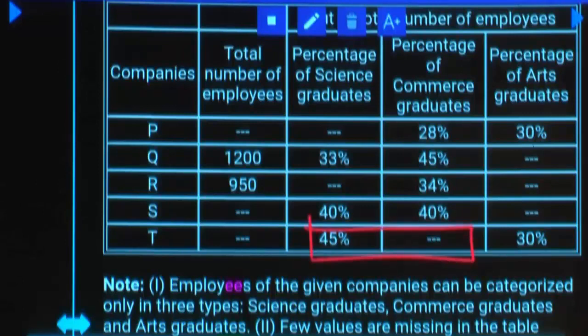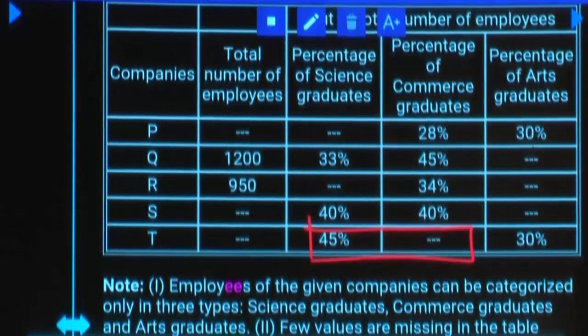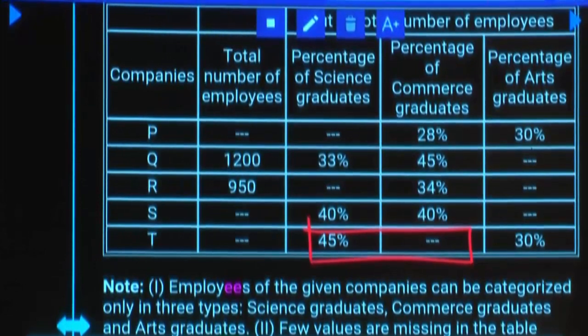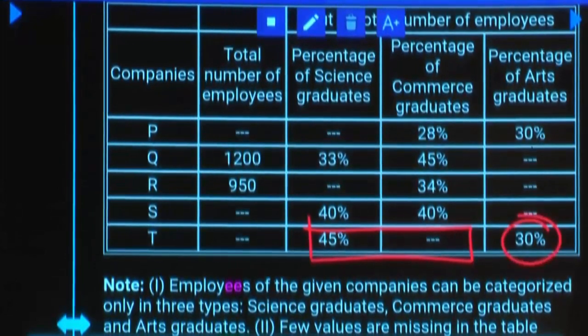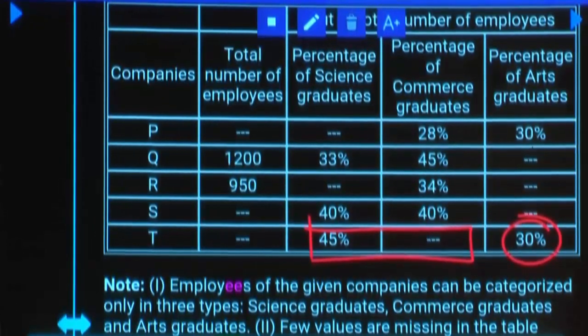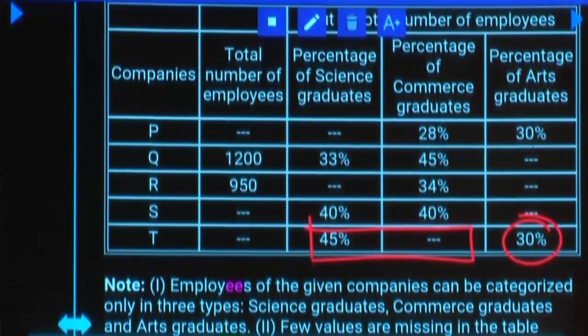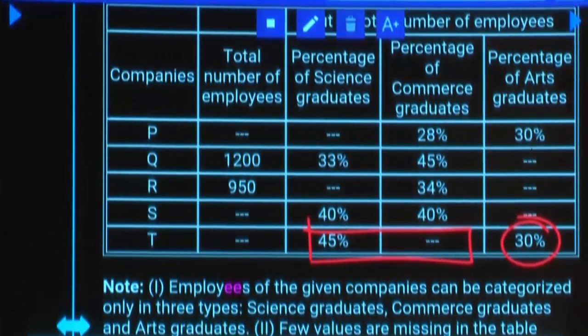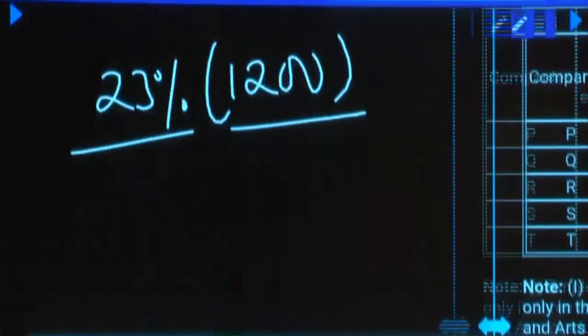If I want to calculate sum of science graduates and commerce graduates, out of total I can subtract 30 so that I will get remaining both. Out of 100%, if 30% are arts graduates, remaining 70% are science and commerce.